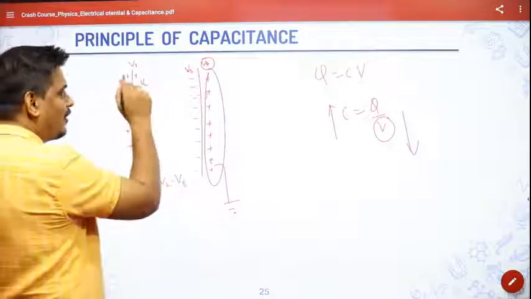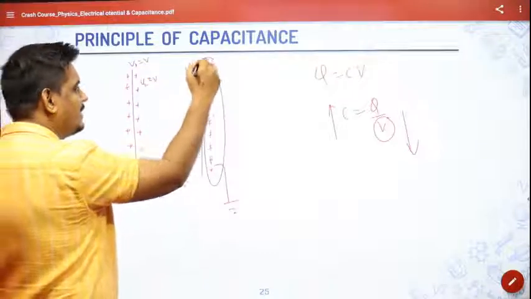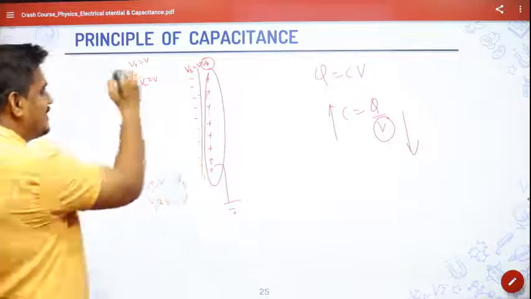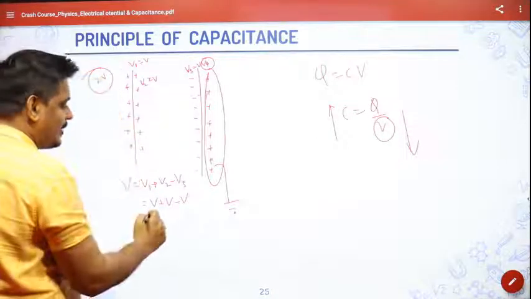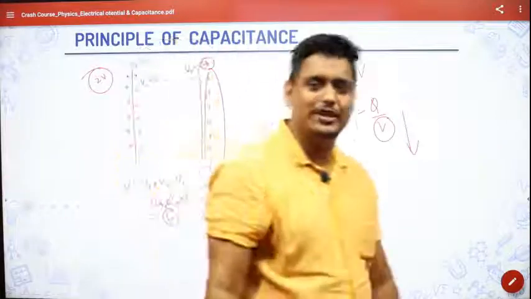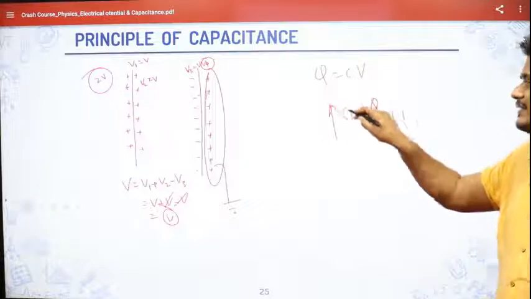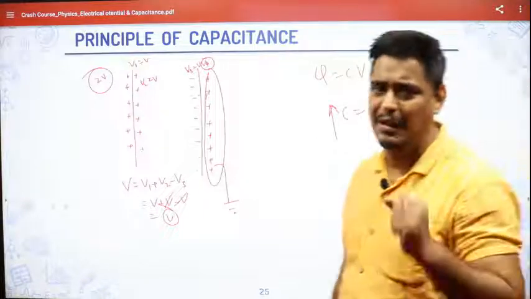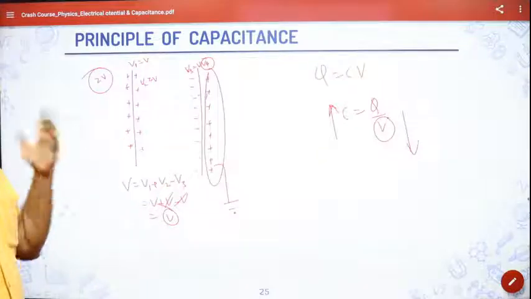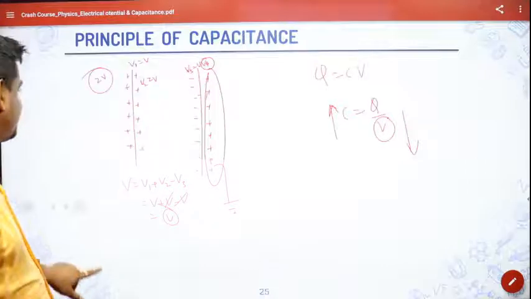If all are assumed to be the same, V1 is equal to V, V2 is equal to V, V3 is also equal to V, so it will become V plus V minus V. Initially it was 2V and now it became 1V. Its potential reduced. So if potential reduces, the capacitance will increase. That's the concept of a capacitor. We can either increase the charge or reduce the potential to increase the capacitance.